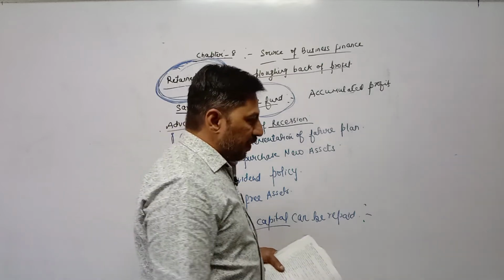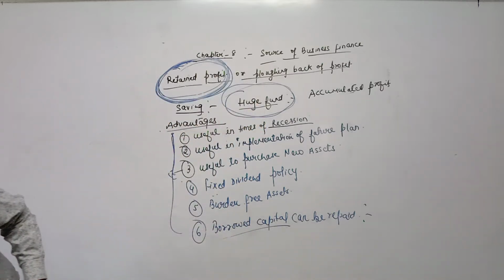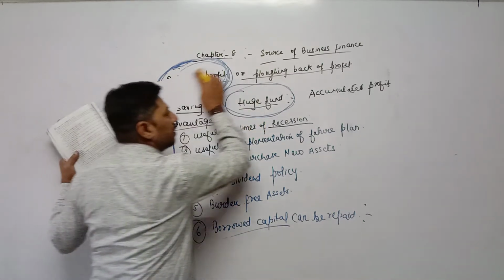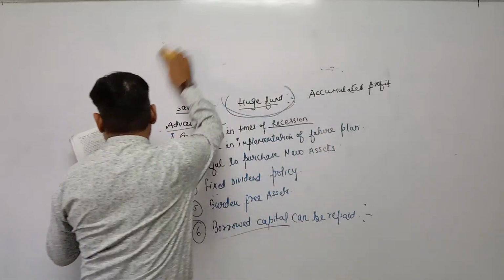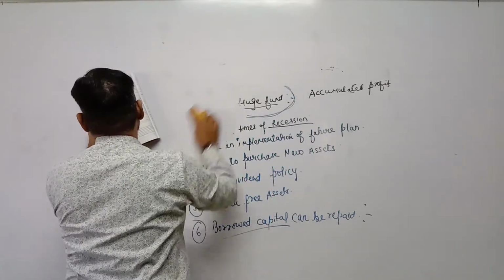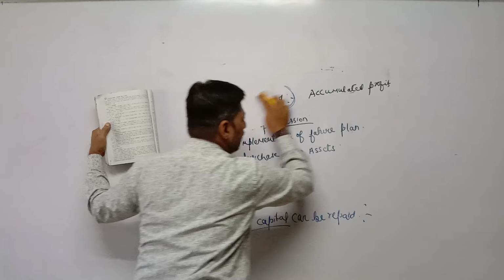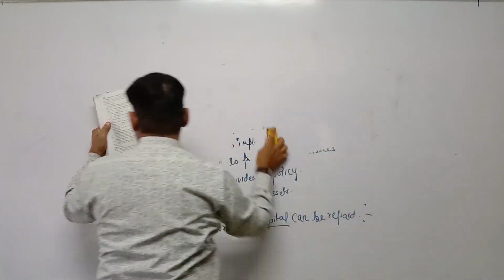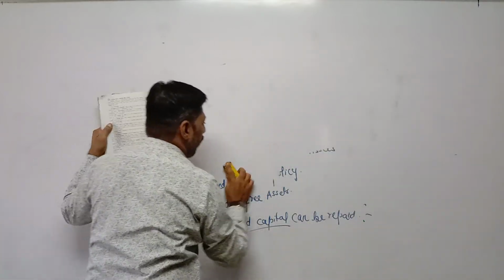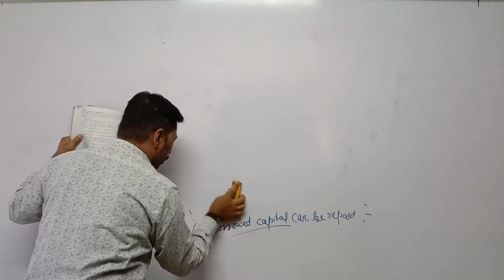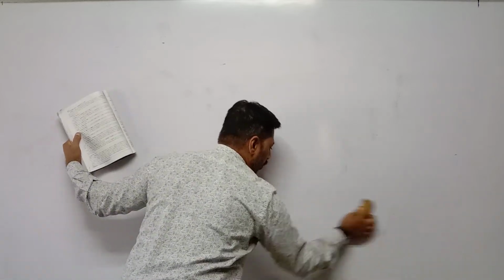So owners fund is completed. Out of 8 points, you can do any 6 points of your own choice. And below that, the limitations of owners fund are given, which are not required to be done. Next one is borrowed fund.